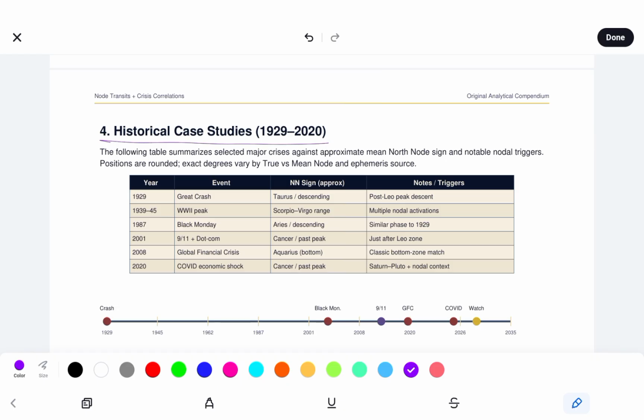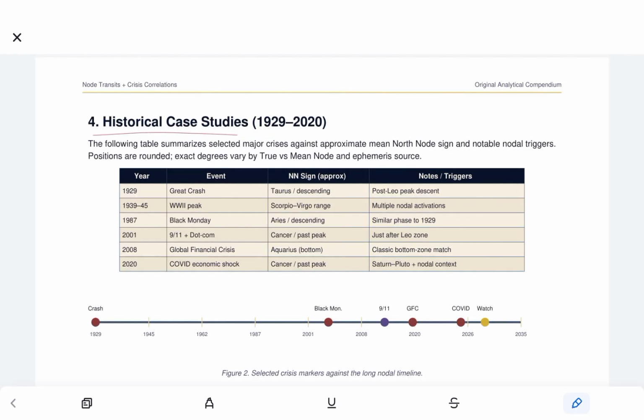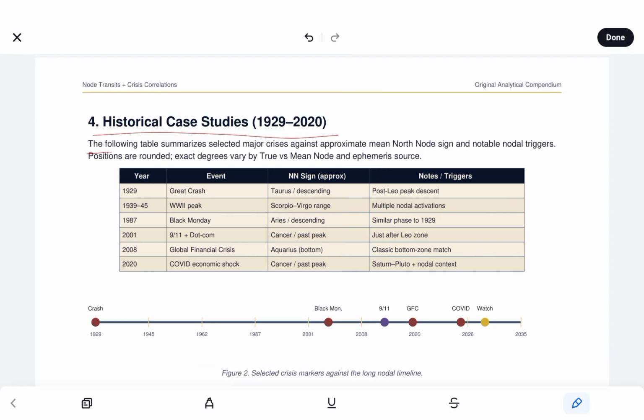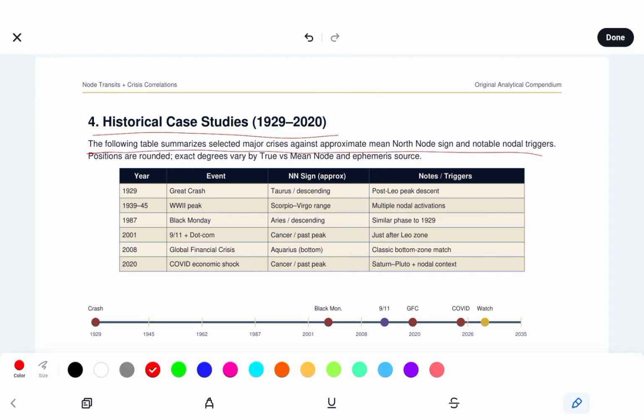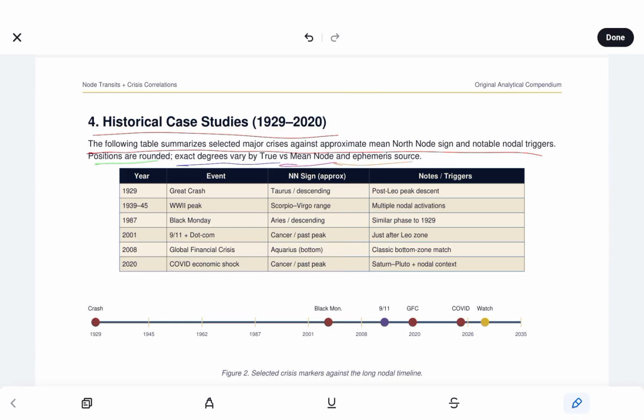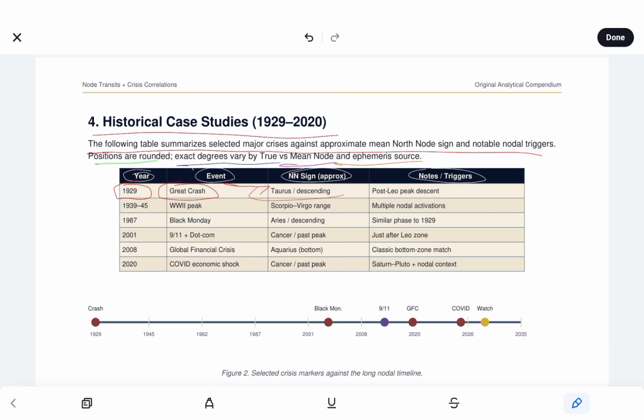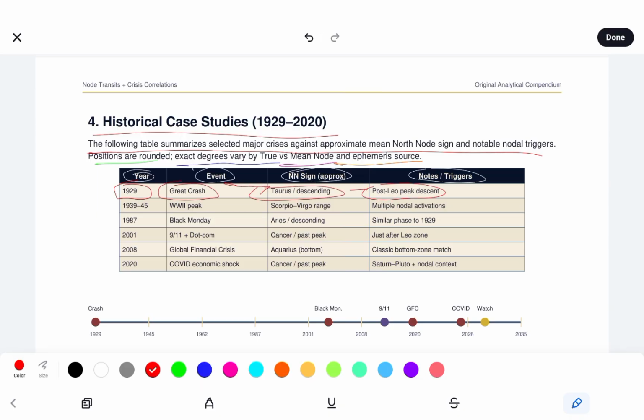Alright, historical case studies. I left off talking about historical case studies. I'm just jumping into them actually. So the following table summarizes selected major crises against approximate mean Rahu sign and notable nodal triggers. We see positions are rounded with exact degrees varying by true versus mean node, as well as ephemeris source. And what we notice is the year, event, and end sign, which is Rahu, and the nodes and triggers. So right away, 1929, there's the Great Crash, Taurus descending, post-Leo peak descent.